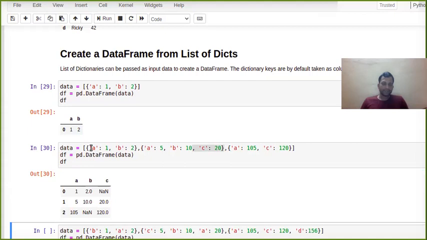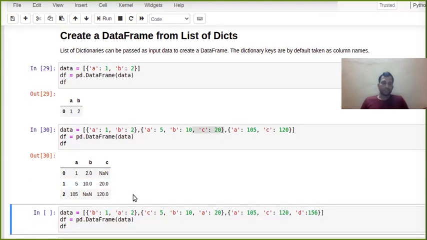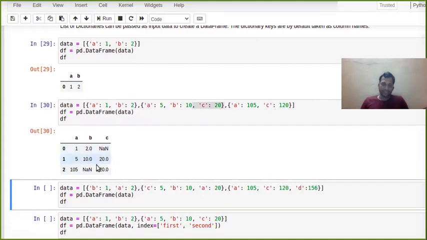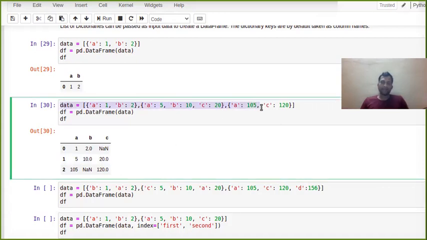First it came in this one, so in A they have 1, in B they have 2. So it will create only this one. Now again it came, A equal to 5, B equal to 10, C equal to 20. Since in the previous one we didn't have C, it created an extra column C, and it gave a none value because we don't have anything. Now comes the third value, here A equal to 105, and again C, so 120. Now you see it does not have B, so it gave a none value.